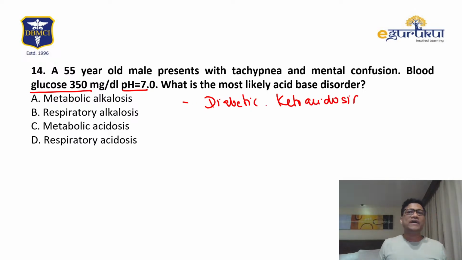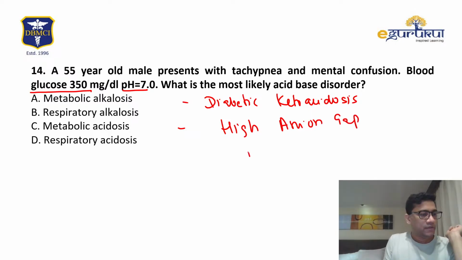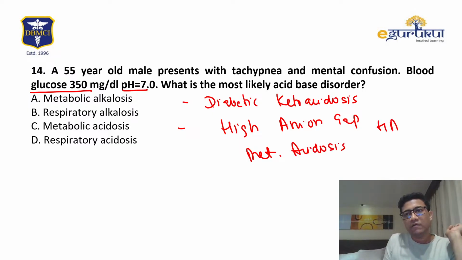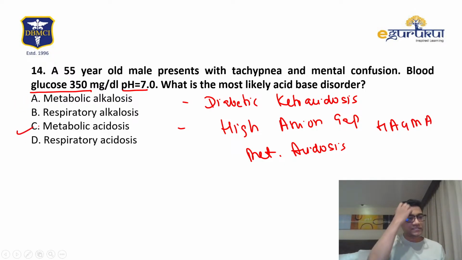Diabetic ketoacidosis. What is the finding in diabetic ketoacidosis? It is a NAGMA, HAGMA. It's a high anion gap metabolic acidosis. So I will go for metabolic acidosis. C is the right answer. You are all right? Yes, C.